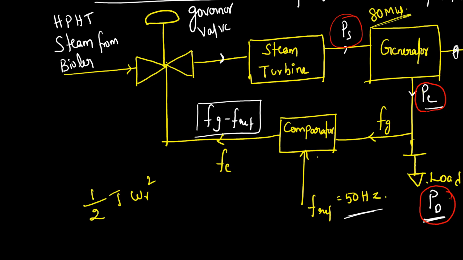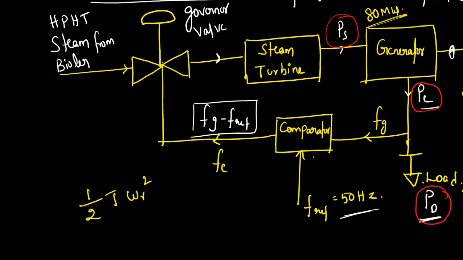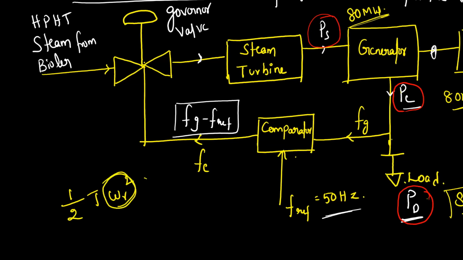Some portion of this kinetic energy, the rotor will lose and supply the additional load. Whenever the rotor loses some of its kinetic energy and supplies the additional load that is coming, the angular velocity of the rotor reduces.